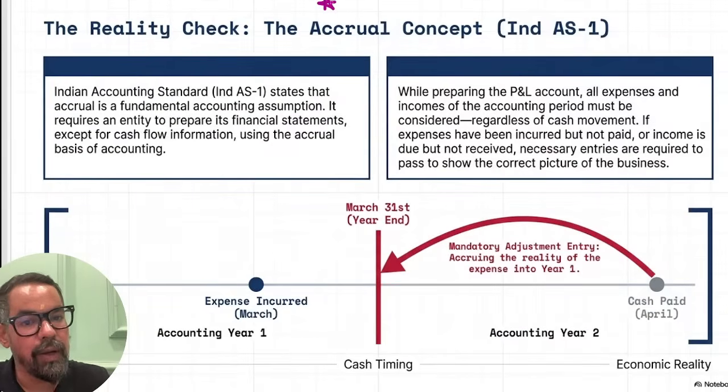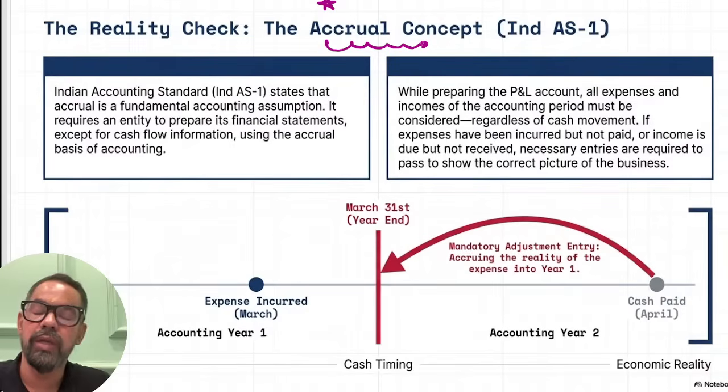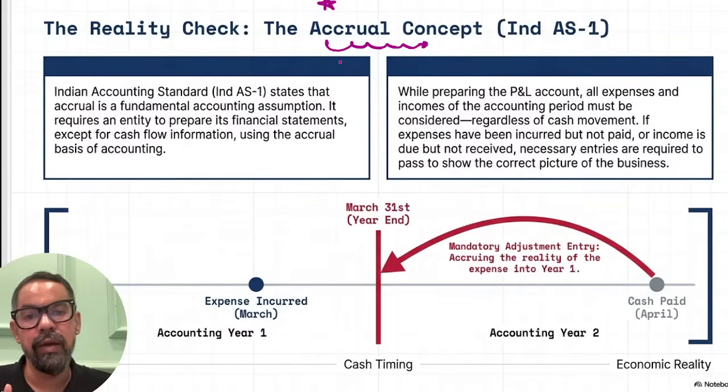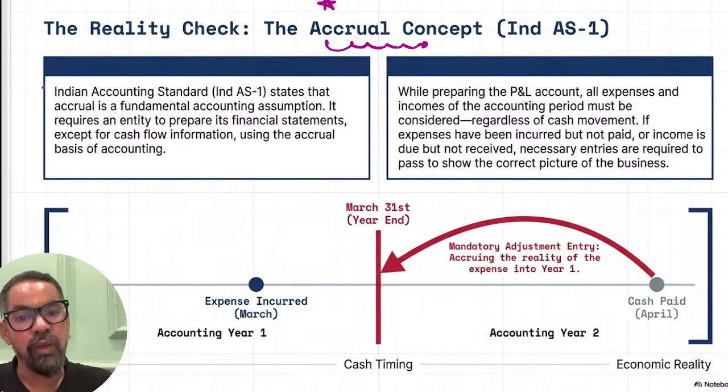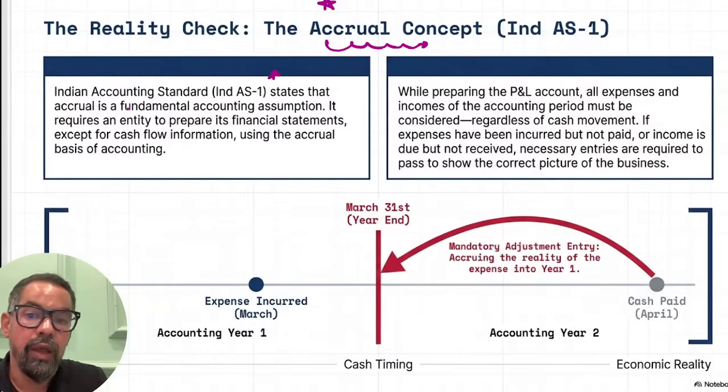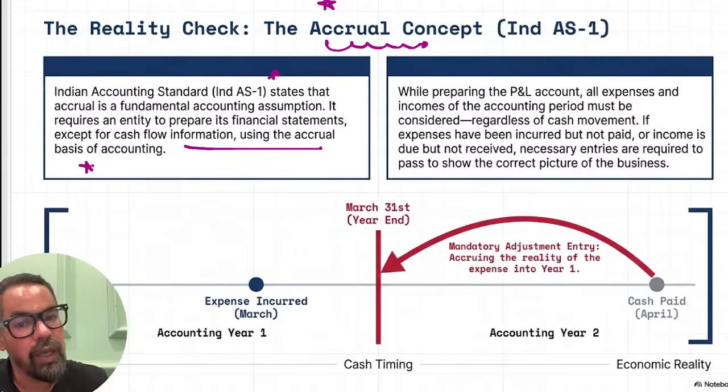Accounting Standard 1: we follow the accrual concept of accountancy, right? We have the accrual concept, and we have the cash concept. Accrual concept is if we have entered into a transaction where obligations arise on a third party, you will account for those irrespective of cash received or not. Cash basis is we account only when cash is actually realized. The Indian Accounting Standard 1 states that accrual is a fundamental accounting assumption. It requires an entity to prepare its financial statements, except for the cash flow information, using the accrual basis.